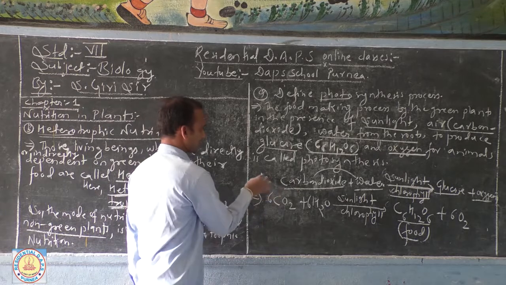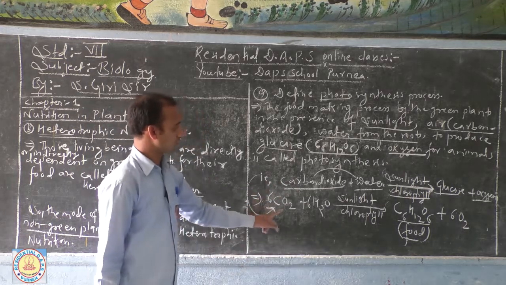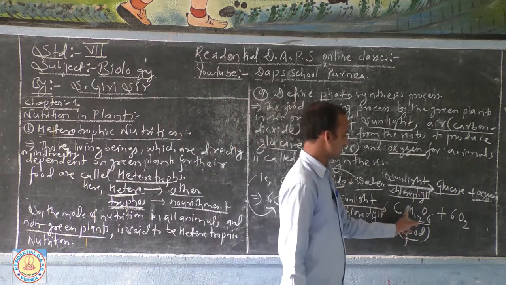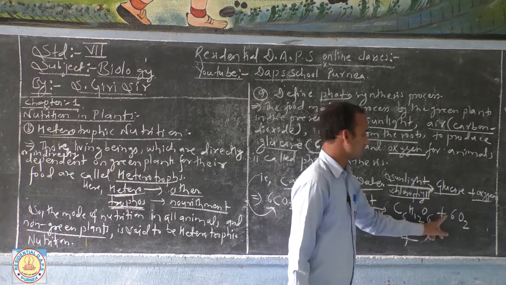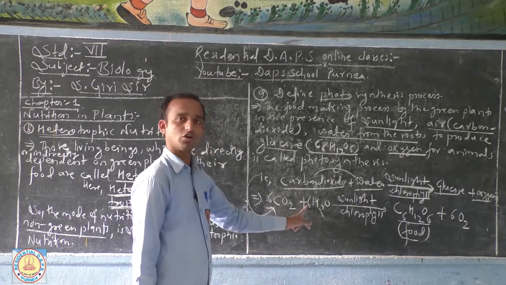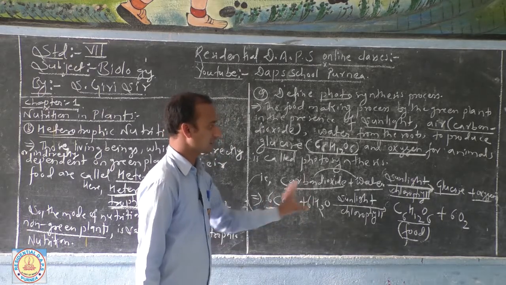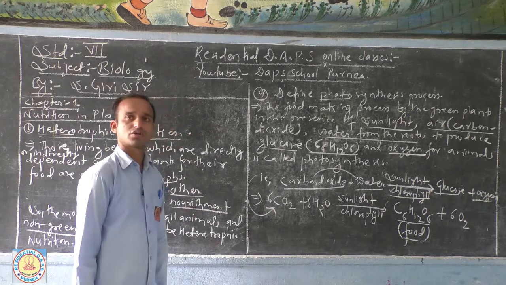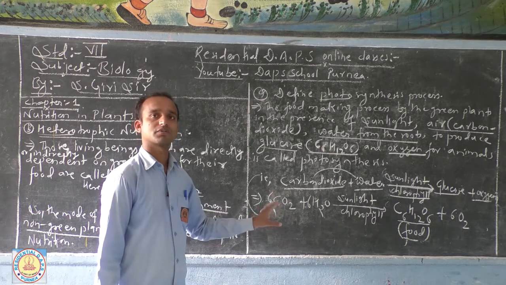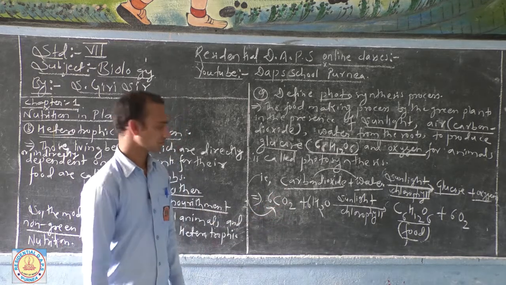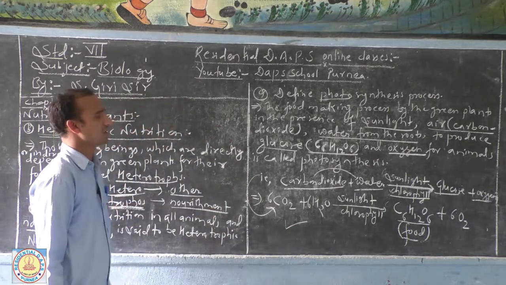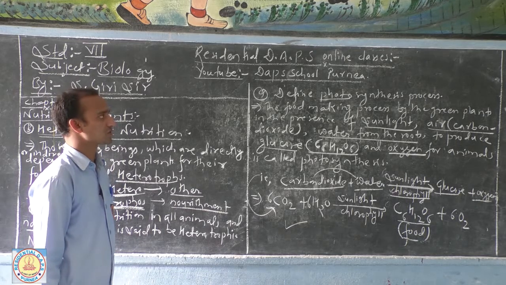While you represent this reaction in molecular form, it is 6CO2 plus 6H2O, in the presence of sunlight and chlorophyll, giving C6H12O6, that is the food, glucose, plus 6 molecules of oxygen released to the atmosphere. 6 is the whole number used to balance the chemical equation on both sides, because we should not forget that chemical reactions need to follow the law of conservation of mass. So this is about photosynthesis. Now, after this we shall discuss the materials required for the photosynthesis process.